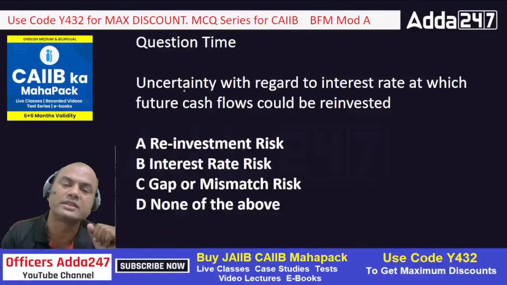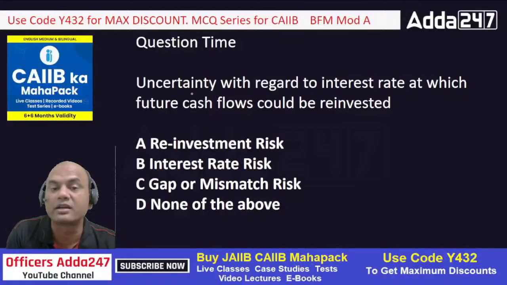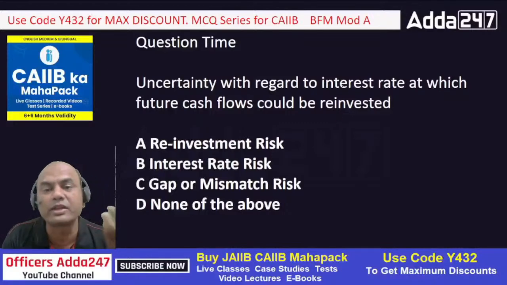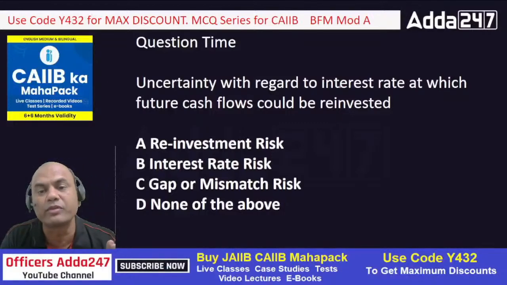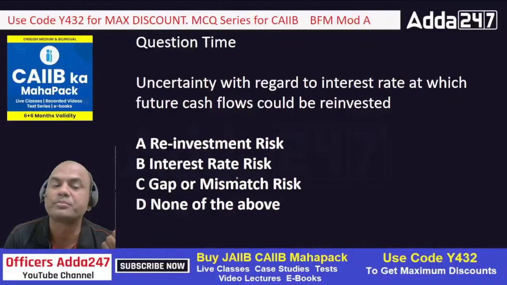Now answer this. Uncertainty with regards to the interest rate at which future cash flows could be reinvested. If I have an FD right now, next time when I try to rebook that FD, will I get the same rate of interest? No. So which type of risk is this? Reinvestment, interest rate, gap, or none of the above?